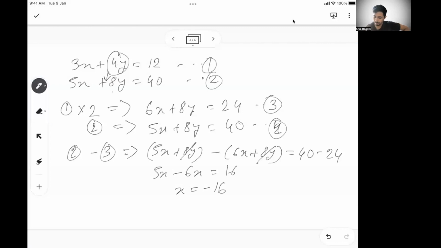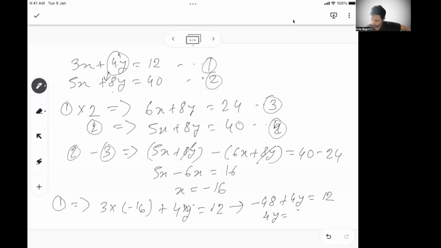Now I will put the value of x in any one equation. Let's say in the first equation I put x equal to minus 16: 3 into minus 16 plus 4y equal to 12. Minus 48 plus 4y equal to 12, or we'll say 4y equal to 60. From here we can say y is equal to 15. So x is equal to minus 16, y is equal to 15. Right? So that's when we'll be able to solve it.